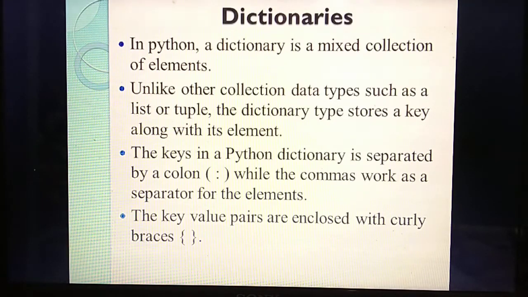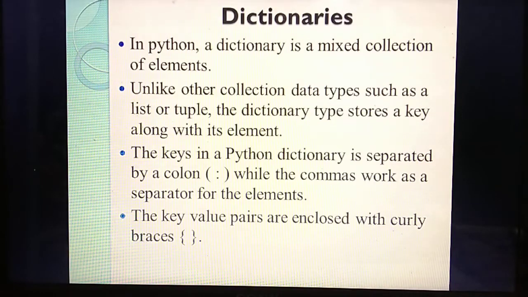So what things have you studied in the dictionary? A dictionary is also a kind of data type in Python. It also contains a collection of elements. Compared to lists, tuples and sets, one main difference is there for the dictionary. What's the main difference? A key is stored for each element. And also the value and key are separated using which one? Colon.